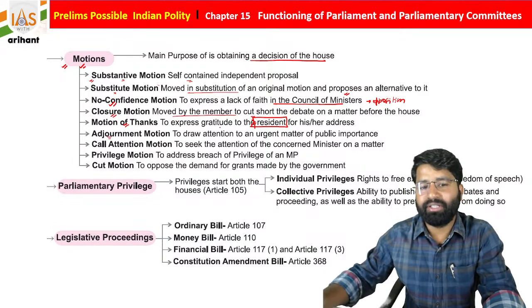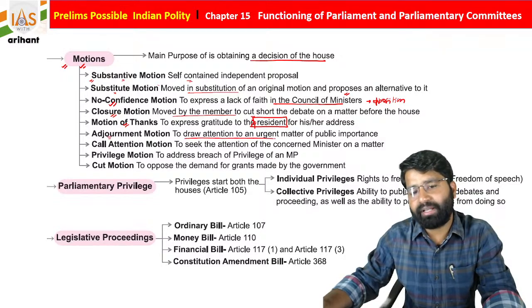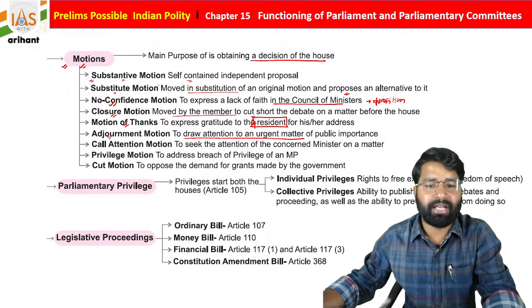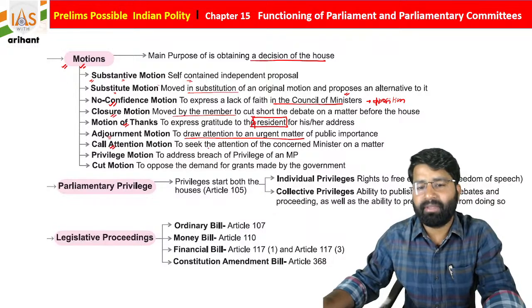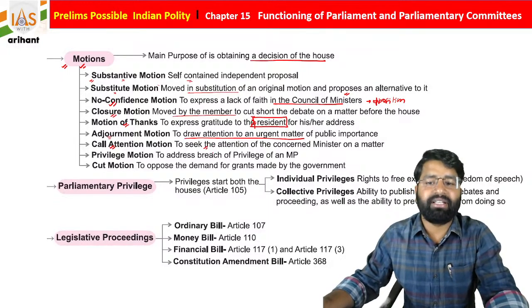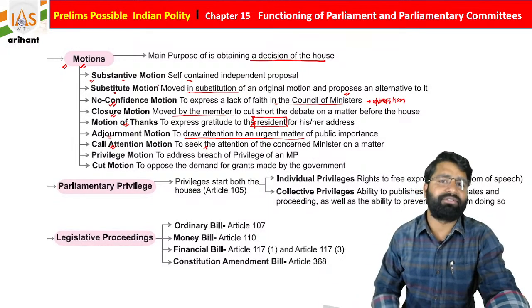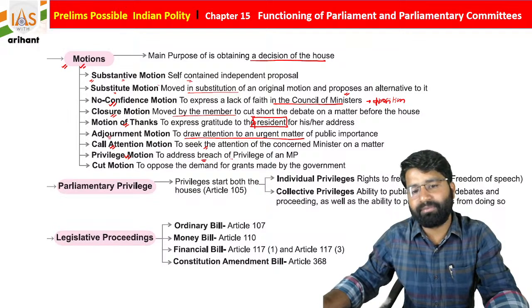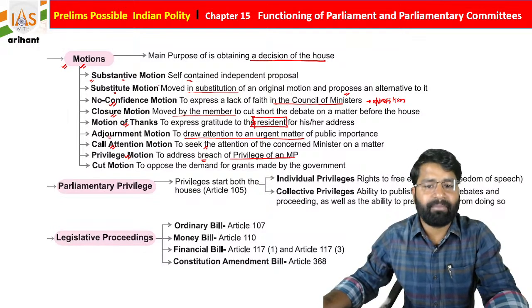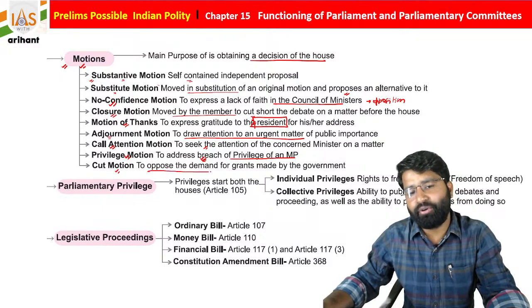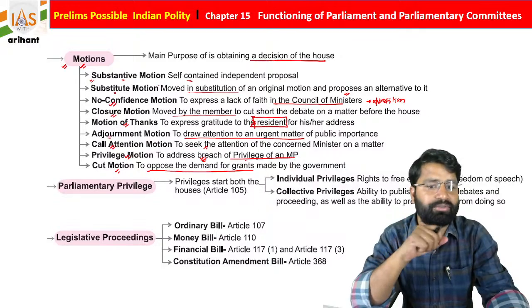Then the adjournment motion is for drawing attention to an urgent matter of public importance, but there is a condition: 50 members must agree to bring that motion, students. The call attention motion is especially for when you want to seek the attention of a concerned minister or ministry; a member of Parliament can introduce it. Then there is the privilege motion to address the breach of privileges of a member of Parliament. Let's suppose someone's privilege is going to be violated, then there will be a privilege motion. The cut motion is to oppose the demand for grant made by the Government of India, students. So these are some motions.